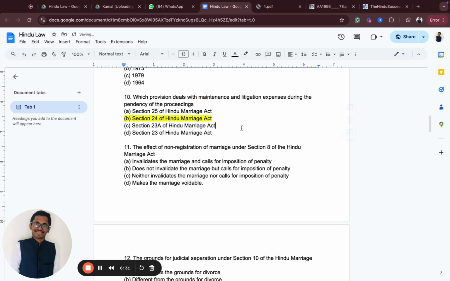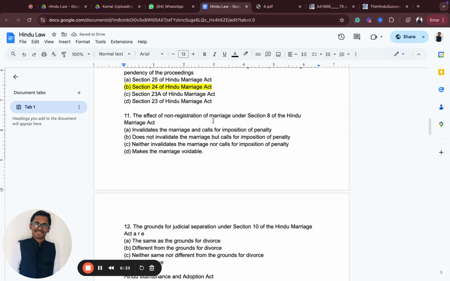Now, the effect of non-registration of marriage under section 8. If I'm marrying a girl and I'm not registering it, do you think that marriage will become invalid? Obviously not. What will happen in such cases? It does not invalidate the marriage but calls for imposition of a penalty. So it will not invalidate the marriage but it will impose a penalty.